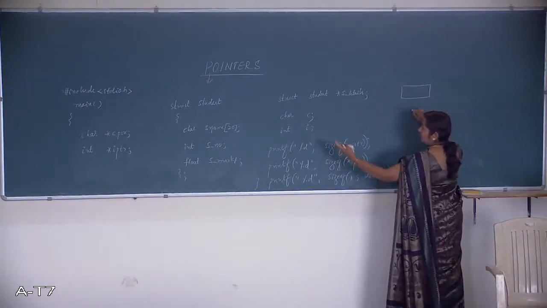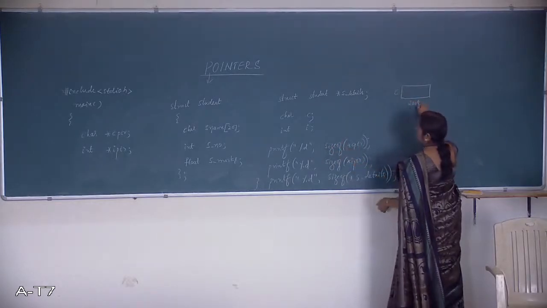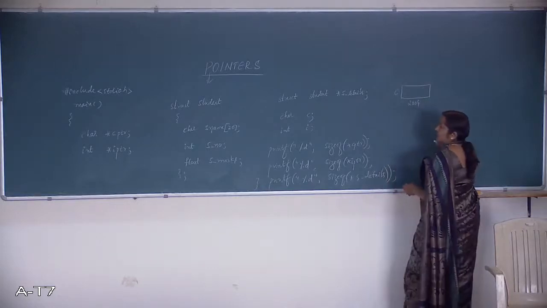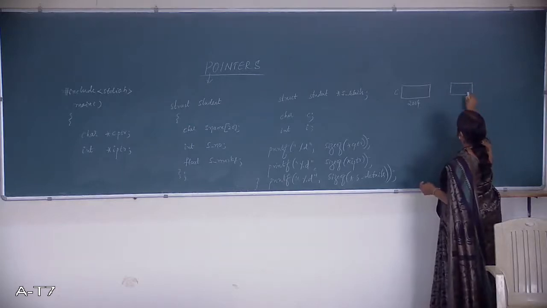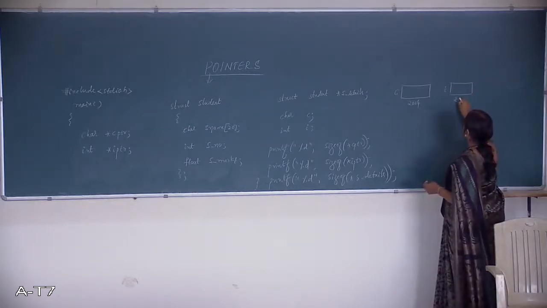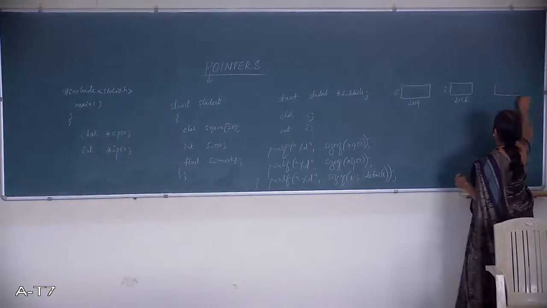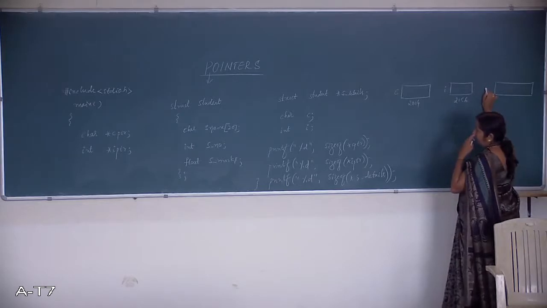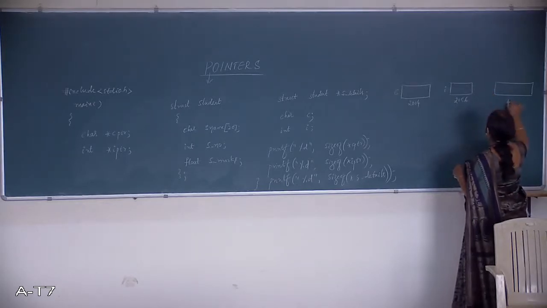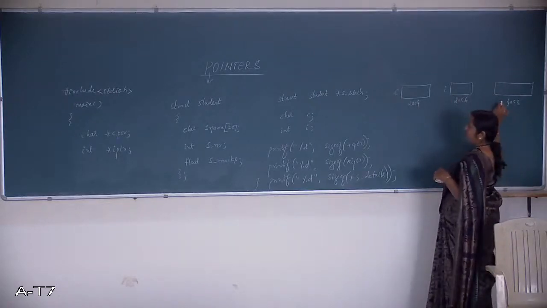That is a character variable, and this is your integer variable. And a structure variable is also having some address. This is the character variable, this is the integer variable and the structure variable.